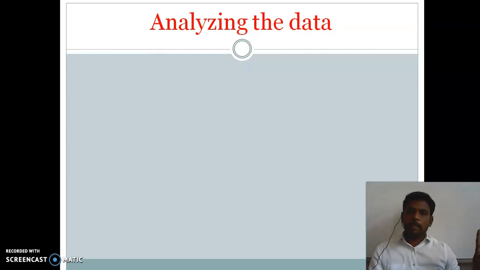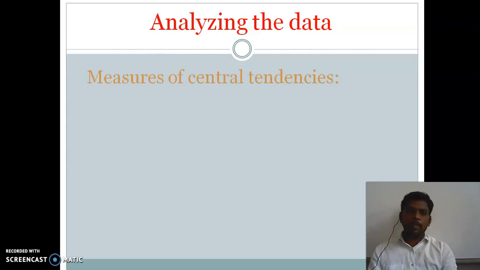data. And the third category, after arranging the data, how can we find out the result? That means how can we find out the conclusion? So through analyzing the data, right? So in that, so many techniques are available, right? So first one is nothing but measures of central tendencies, this is your topic in your syllabus. So many types are available, but they are not given here. According to your syllabus, that is the topic. That is one of the methods to analyze the given data.